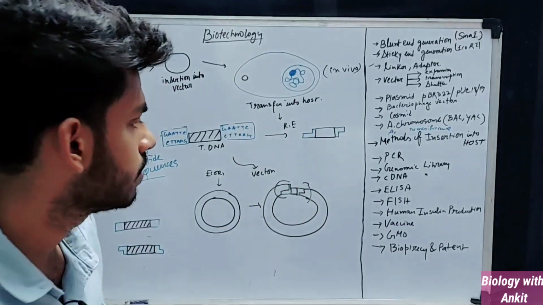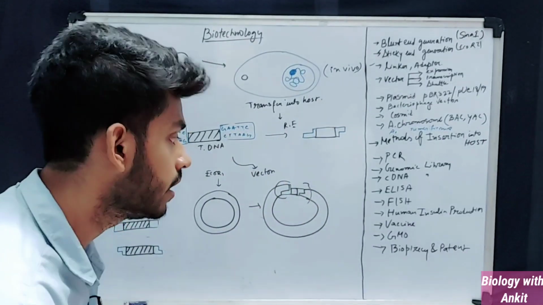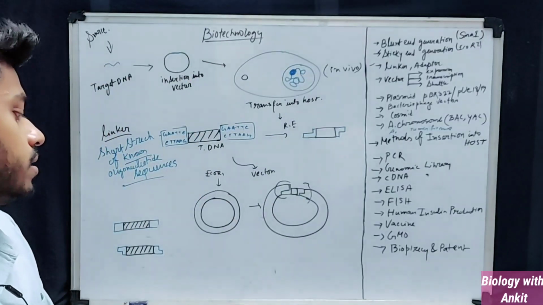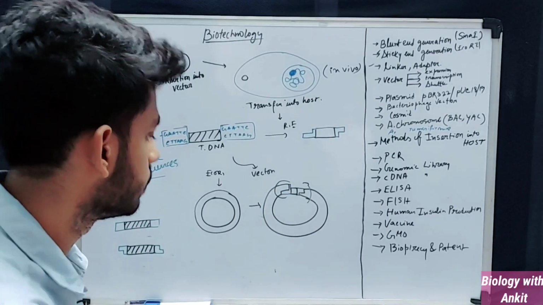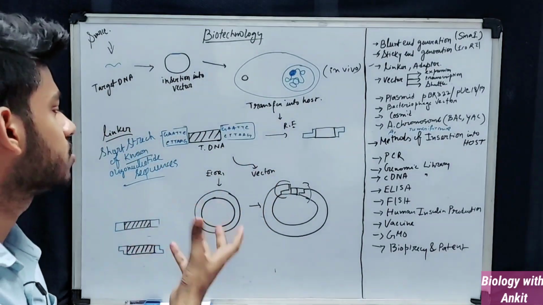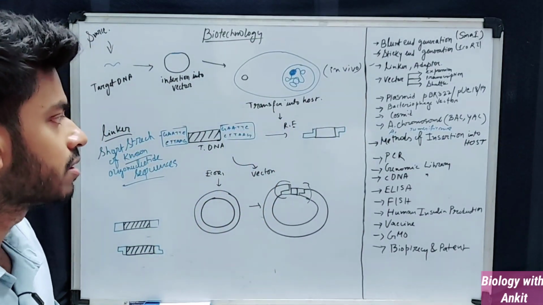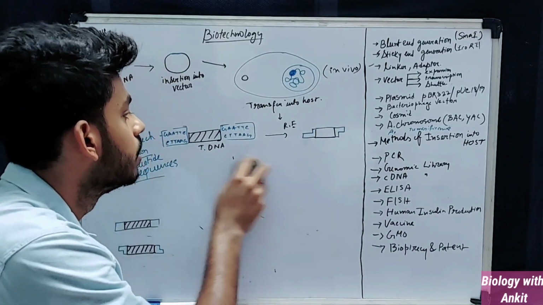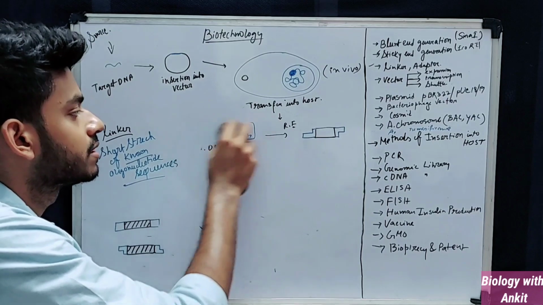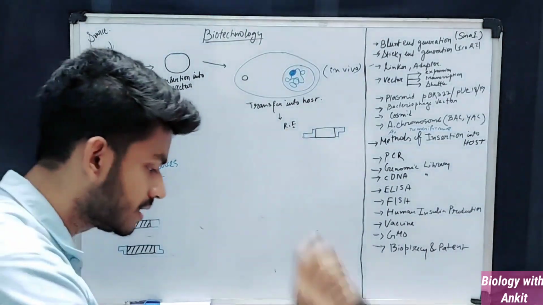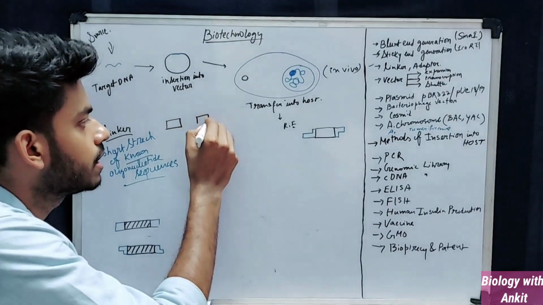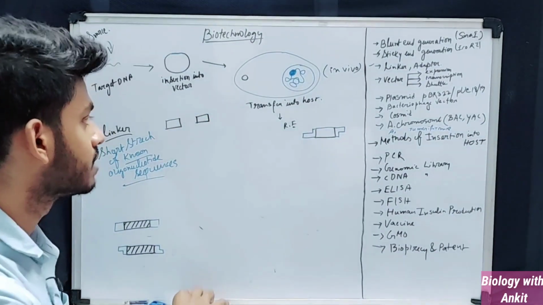Or we can use some other enzymes like DNA polymerase 1 and ligase to seal the gaps. Okay, this is another way to seal the vector molecule. So linkers are the newer concept, and linkers are mostly used rather than using DNA polymerase. Okay. So this is the concept of linker, and the similar thing is adapter. Adapter is the same as linker, but you have seen that linker has blunt ends.